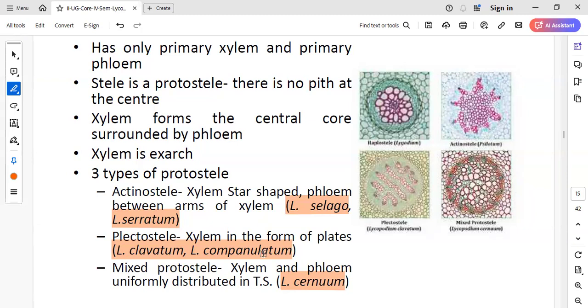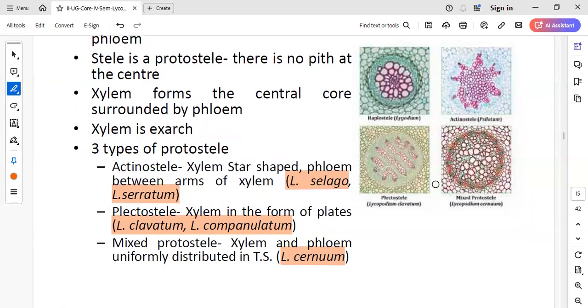So I repeat this once again. The stele or the stellar region in Lycopodium is of protostelic condition. And we can see the presence of three different types of protosteles in different species. One is called actinostelic condition. Second one is plectostele. And the third one is mixed protostele. And these are the examples. I hope this is clear.